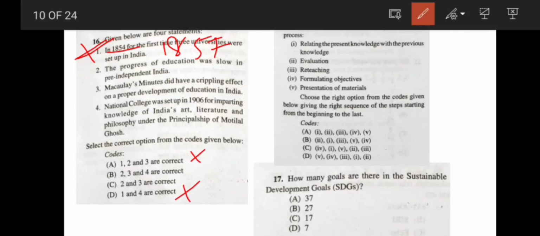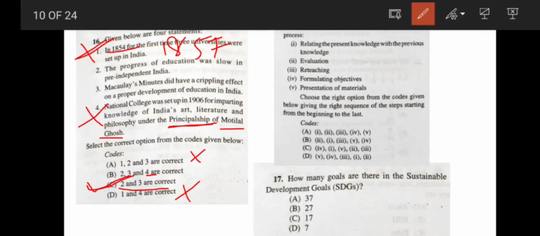Okay, now see, there are only two options left, B and C, and the difference between the two options is option 4. Now let's read option 4. National Congress was set up in 1906 for imparting knowledge of Indians' art, literature and philosophy under the principalship of Motilal Ghosh. Here the first principal was Sri Aurobindo, not Motilal Ghosh. So option 4 is also incorrect. So your correct answer would be option C. Only 2 and 3 are correct.